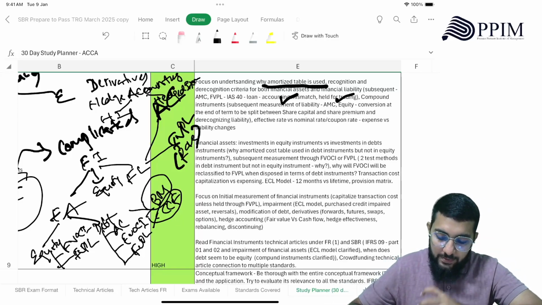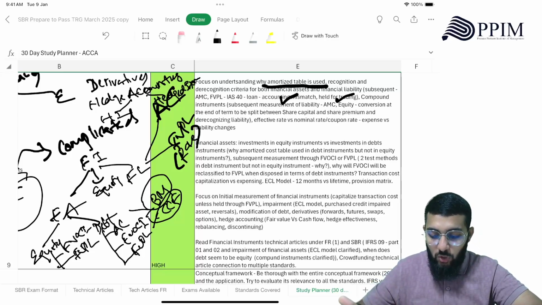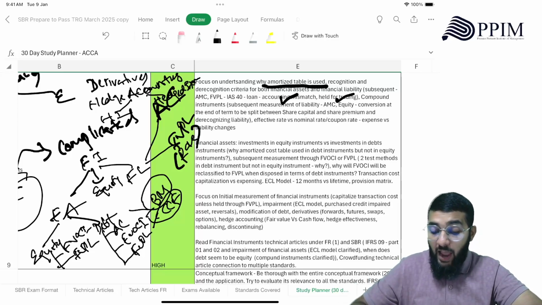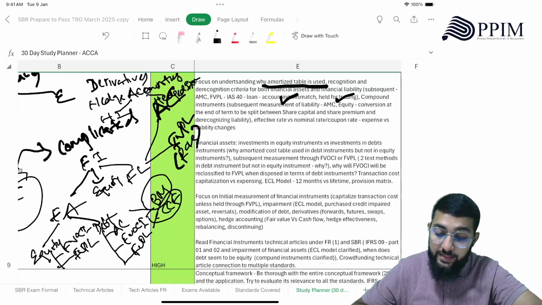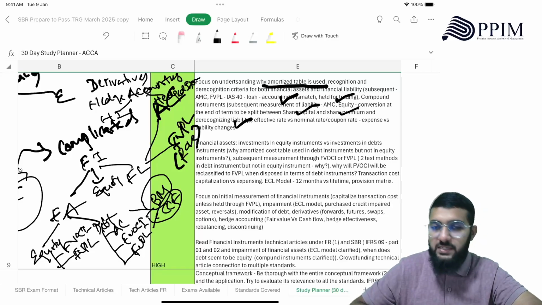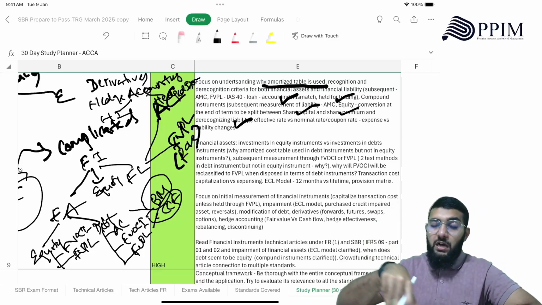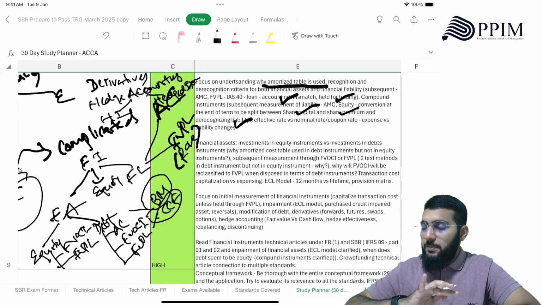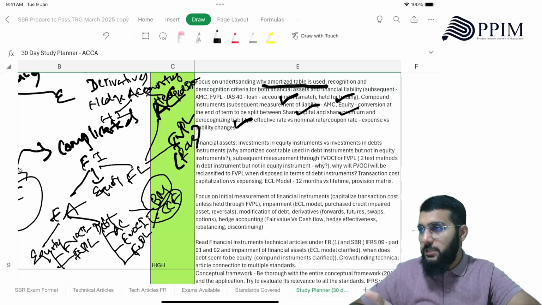Compound instruments, subsequent measurement using AMC, how equity remains the same throughout because the standard is silent there. And when converting at the end of term, how you are going to split that converted equity element between share capital and share premium, and how you are going to derecognize liability. So those are the important elements you need to know when you are at the end of the period, or let's say you are going to convert it into equity.